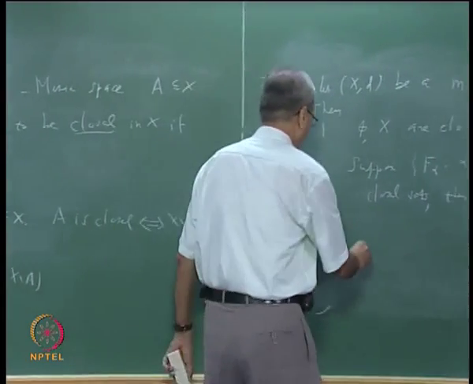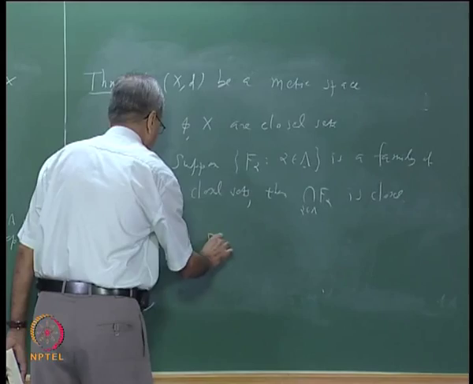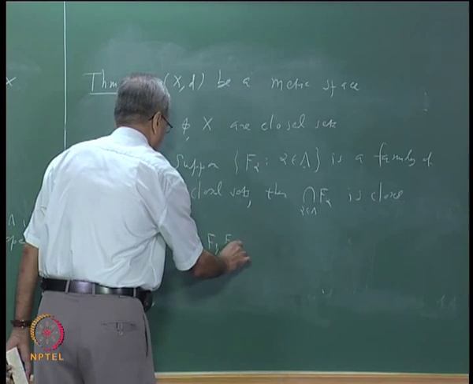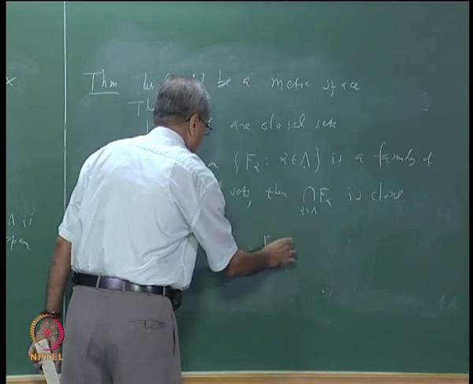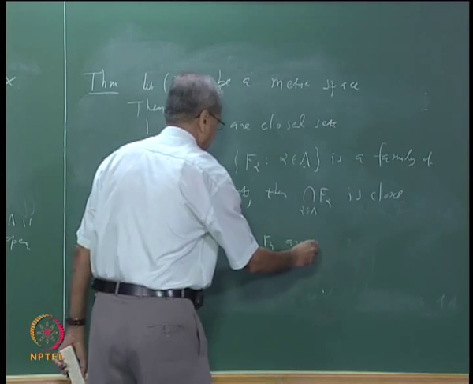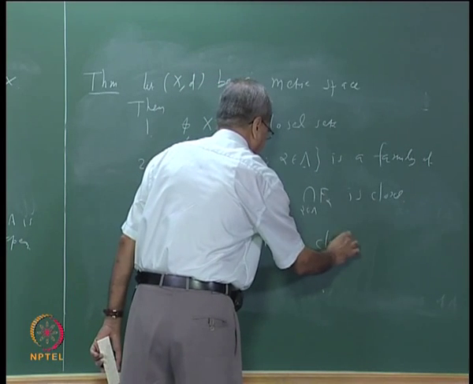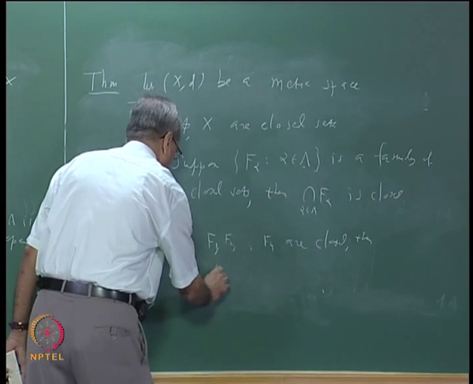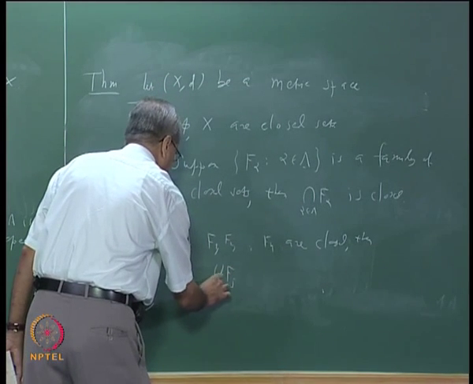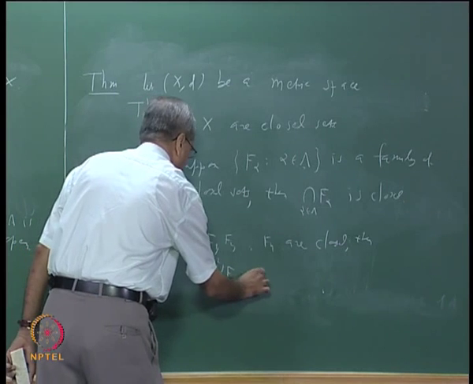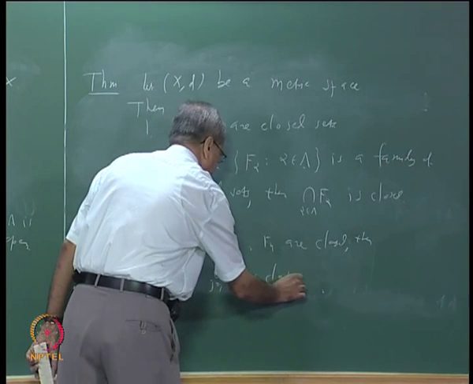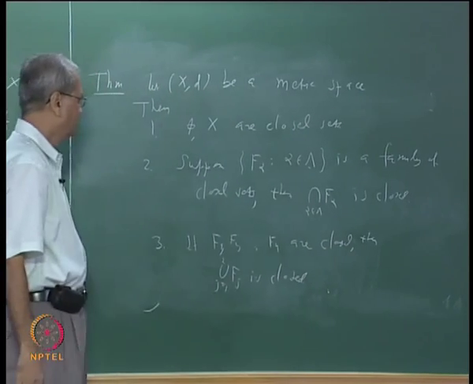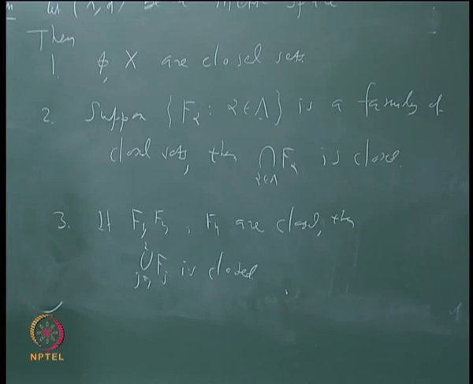If F1, F2, ..., Fn are closed, then the union of Fj, j going from 1 to n, is closed. In short, arbitrary intersection of closed sets is closed and finite union of closed sets is closed.